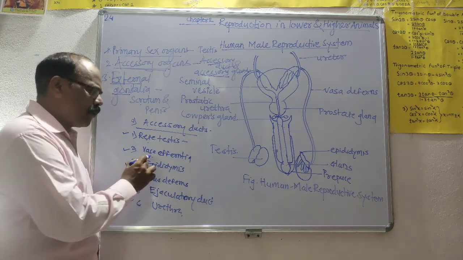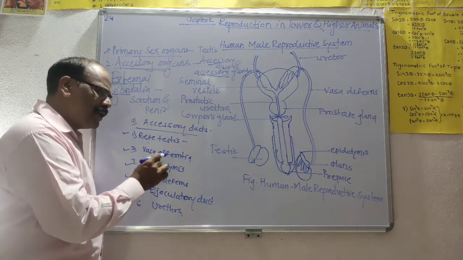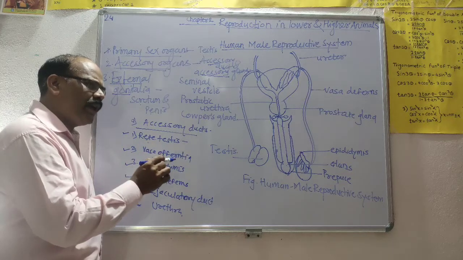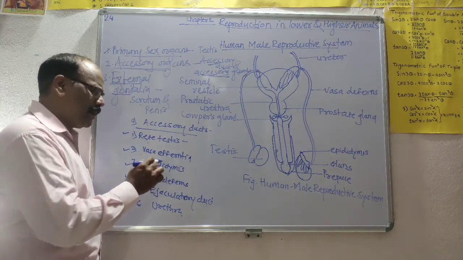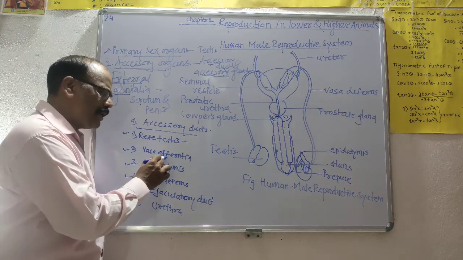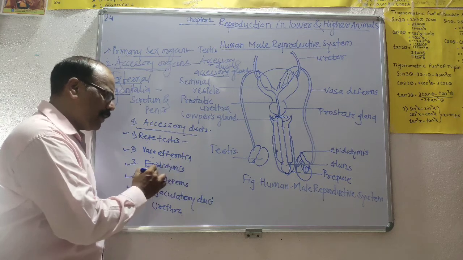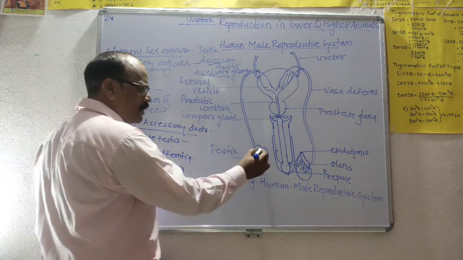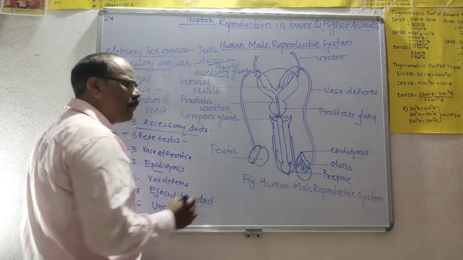This rete testis opens into the vasa efferentia. The vasa efferentia consist of 12 to 20 small tubule-like structures, and they open into the epididymis.